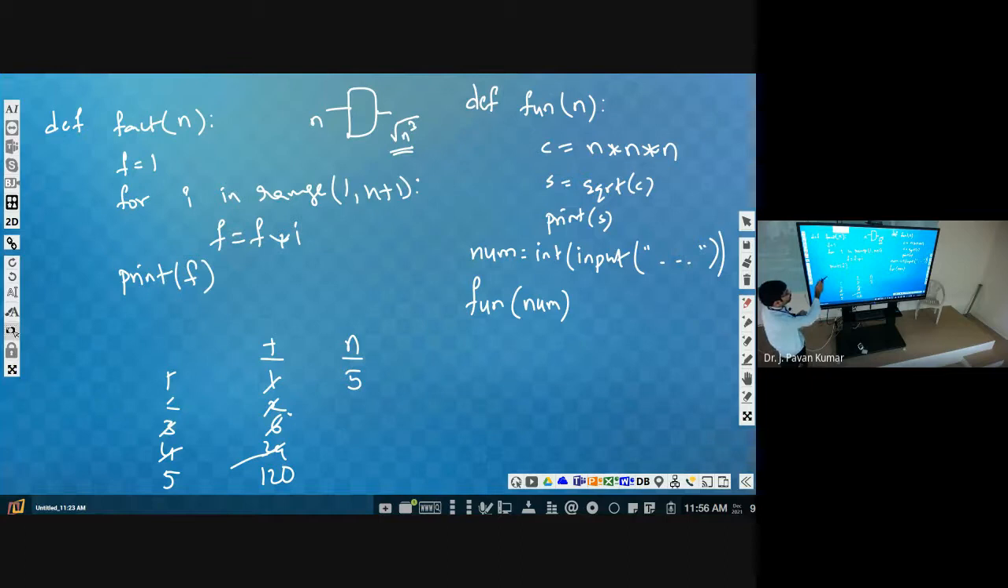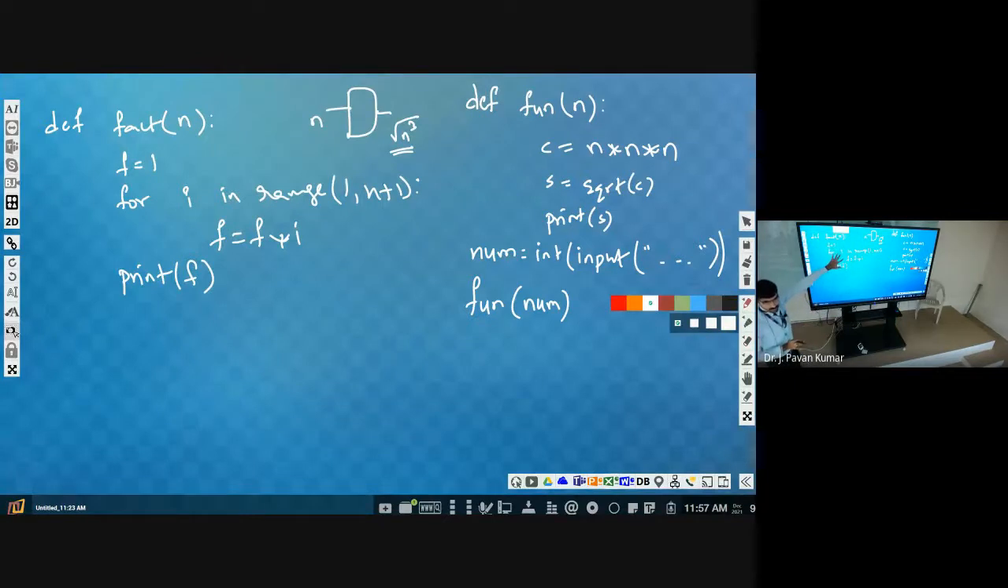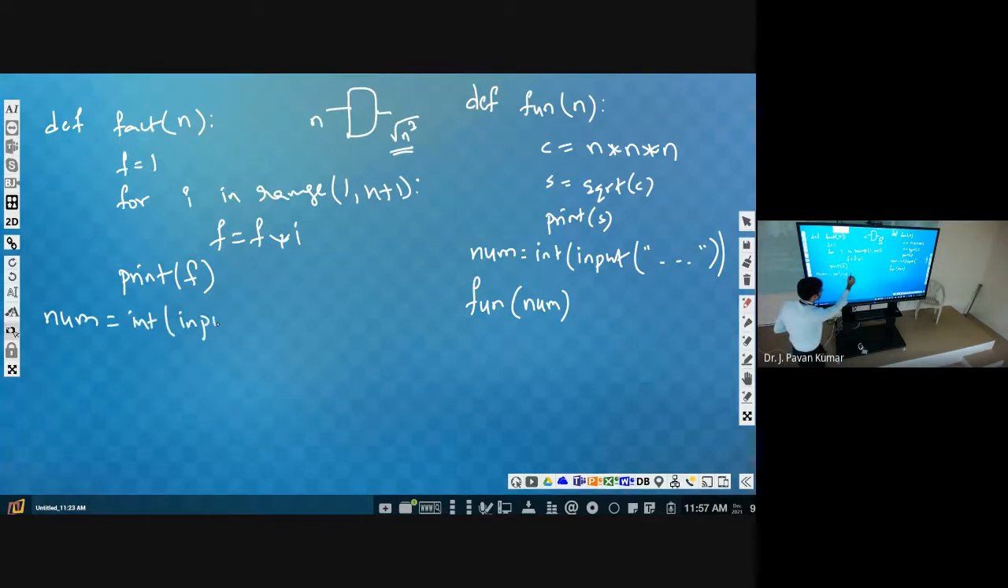Okay, now we have to invoke it, right? So what is the input? Number. This is just a form. We have prepared a form. Okay, now we have to fill with the actual values. So number equal to integer of input of enter number, fact of num.